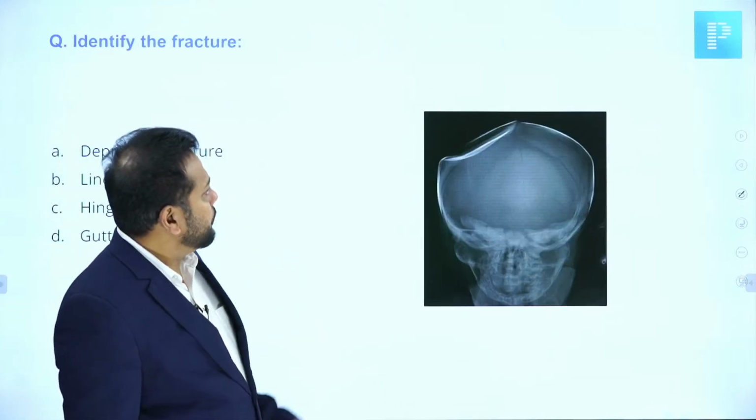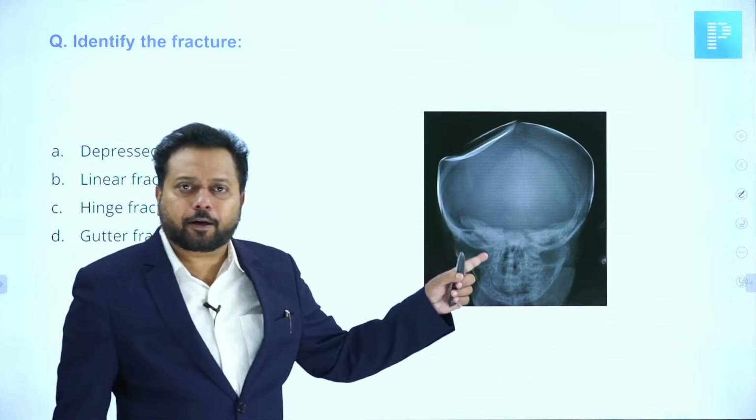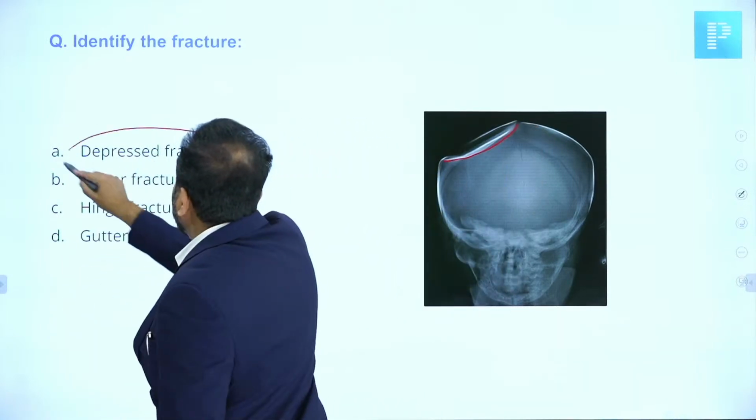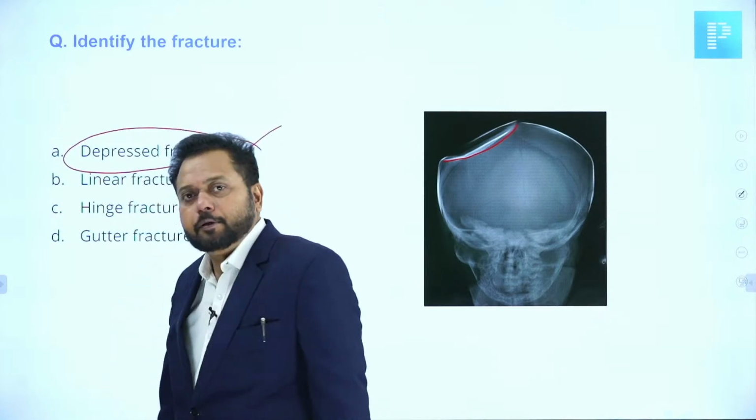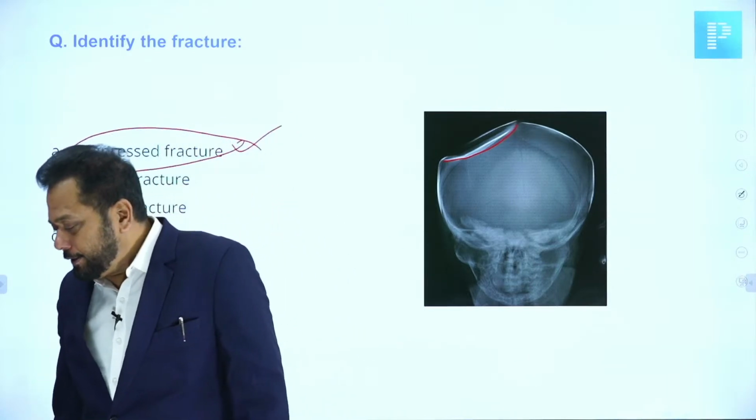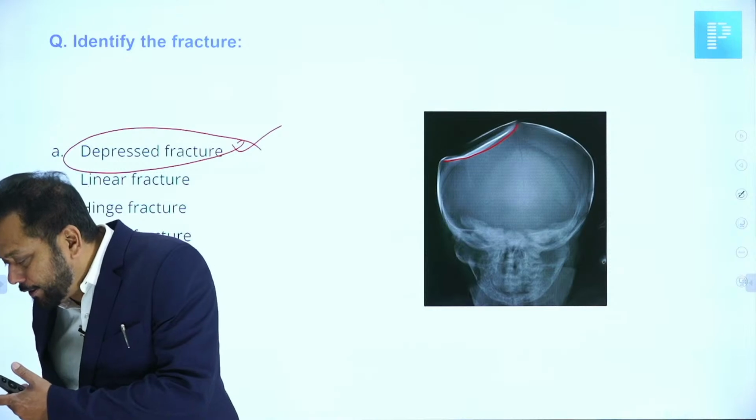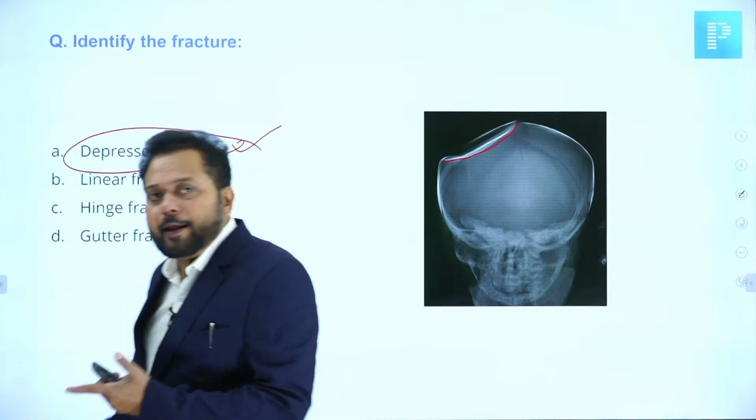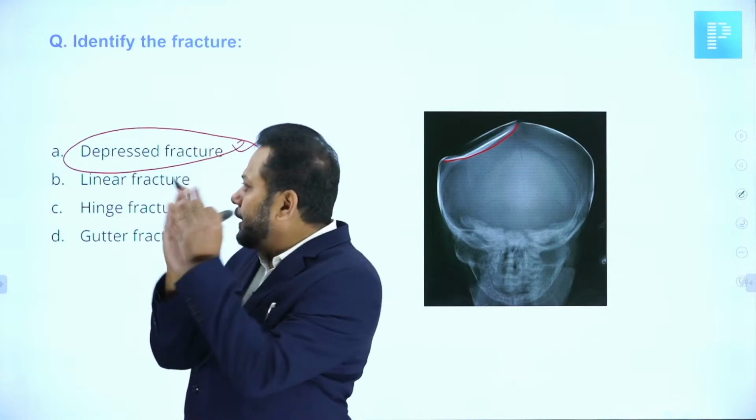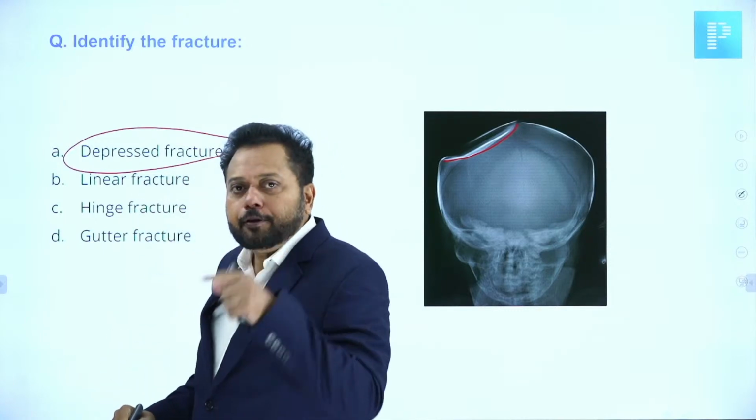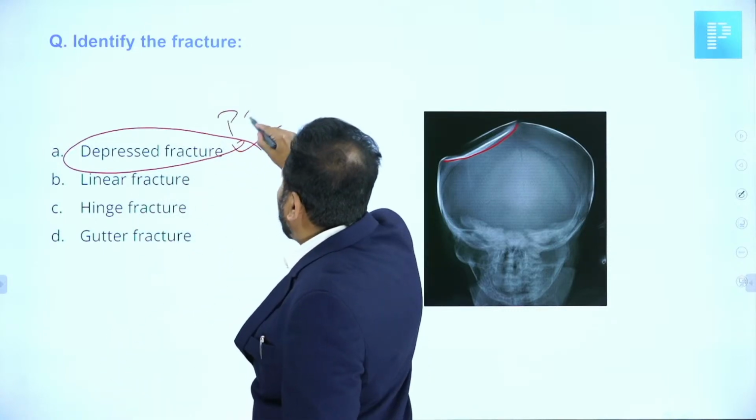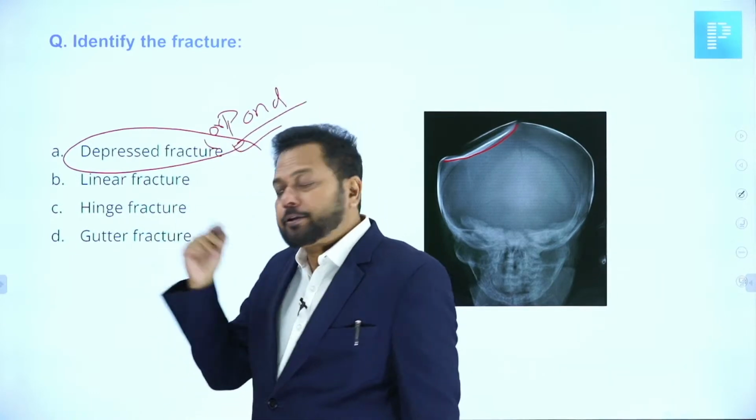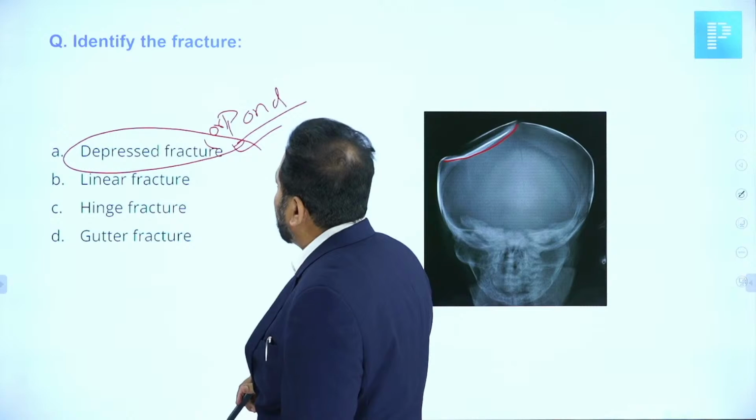Now we will move on to this. What is this fracture in the skull? This is a depressed fracture of the skull. Many have answered, yes, everybody has answered. Excellent. This goes by another name also, which is called pond fracture. Depressed fracture is otherwise called pond fracture. Good, marvelous.